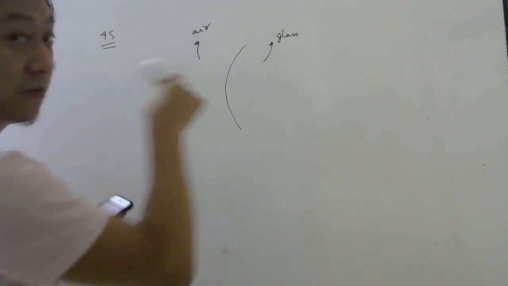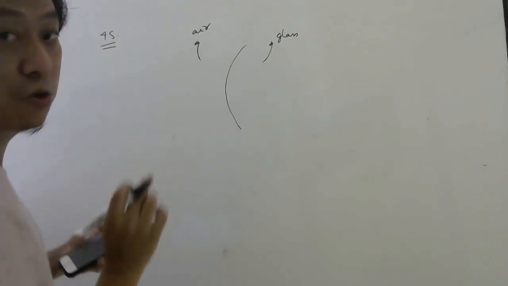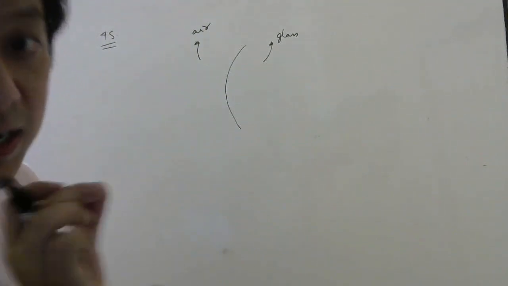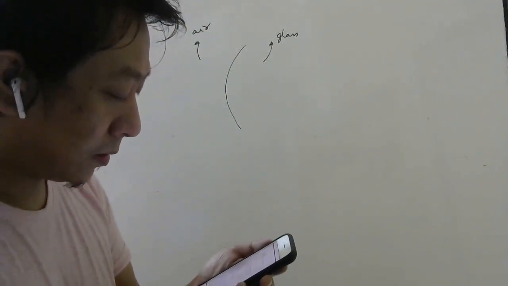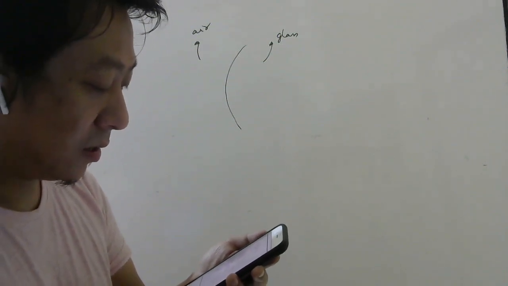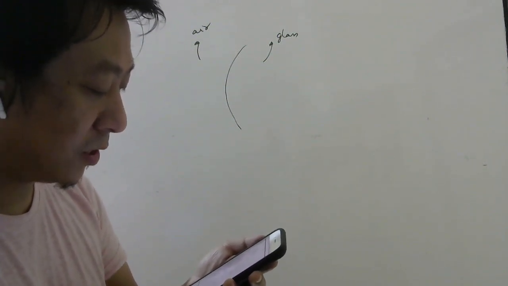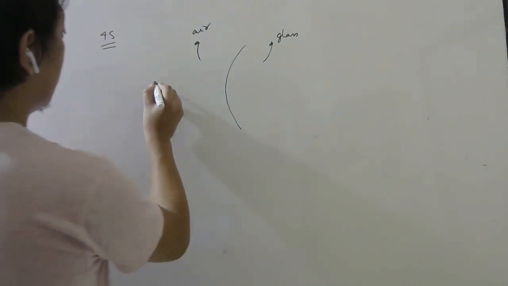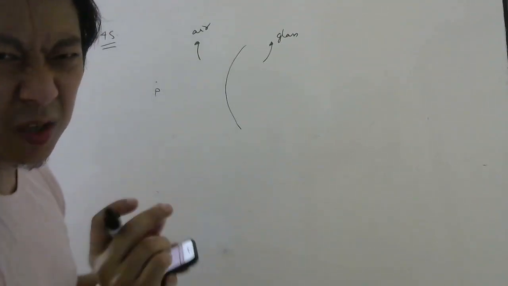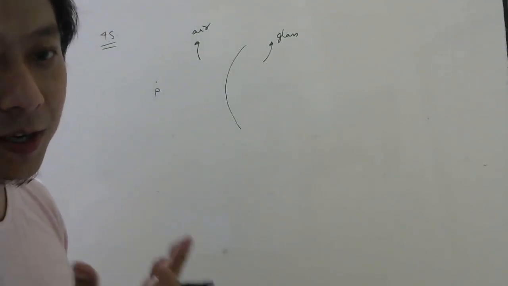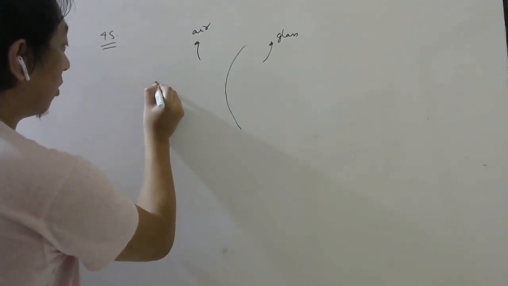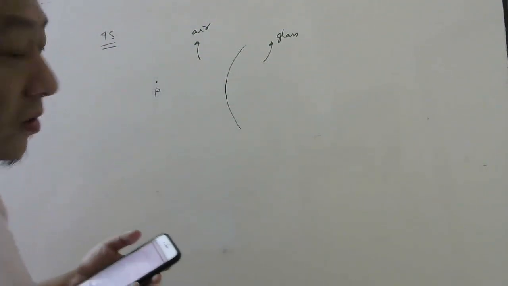So a spherical surface separates air and glass. How do I know this is glass? Because they told the center of this curvature is in glass. A point object P is placed in air and is found to have a real image Q in the glass. A point object P kept here in air they told. P they have used. Usually I write O, but whatever they have used in the question we have to use that only. So the point object is kept in air. So this is your object.